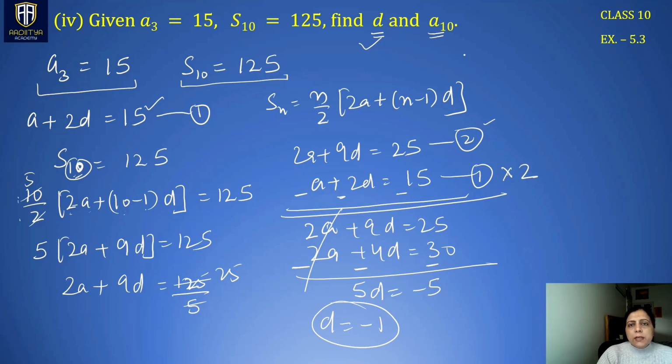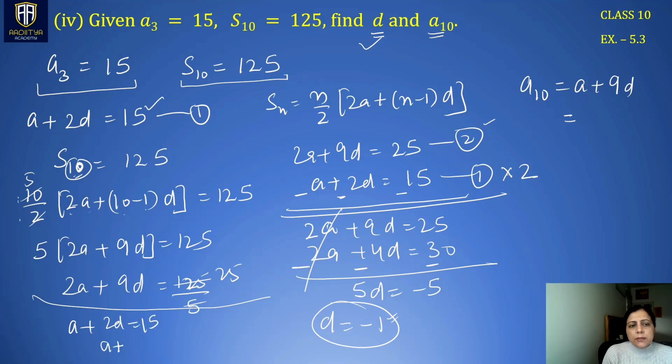Next we have to find A10. A10 is a plus 9d. A is also not known, so first we have to find a by putting this value of d into either of these two equations. I'm doing it here. A plus 2d is 15.